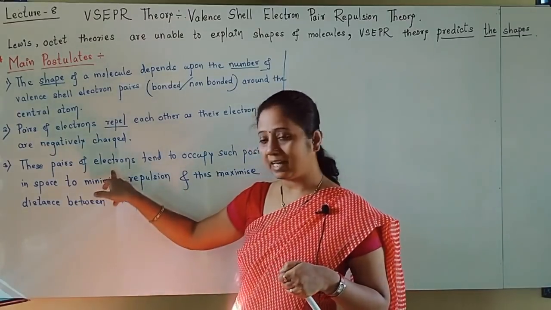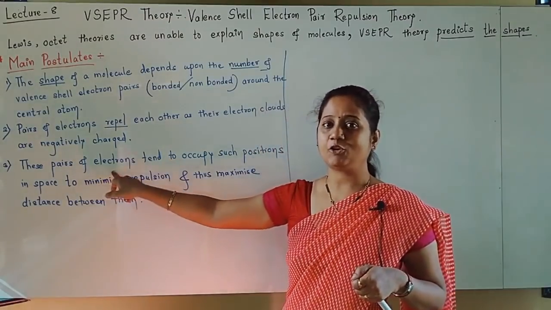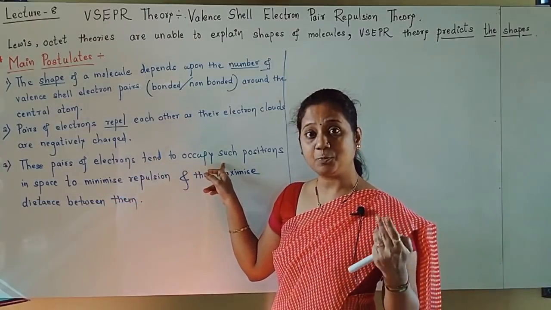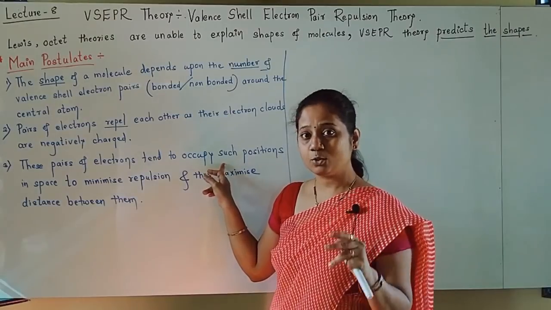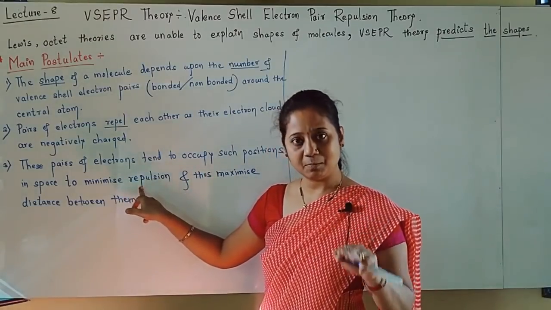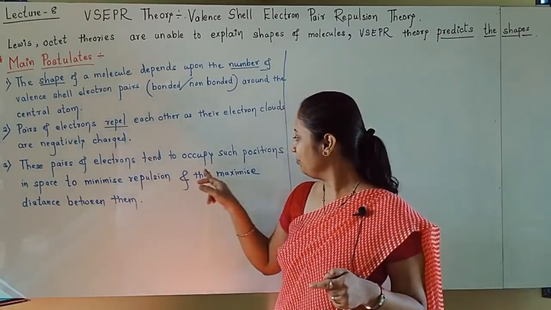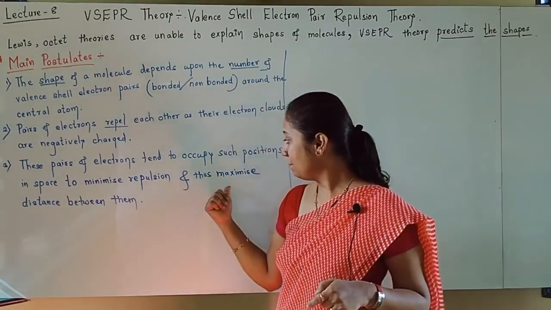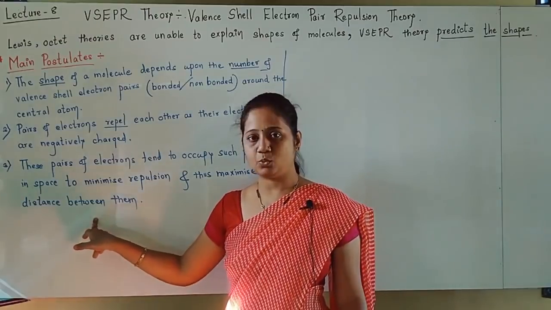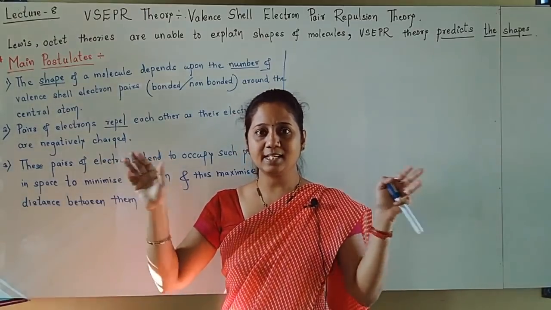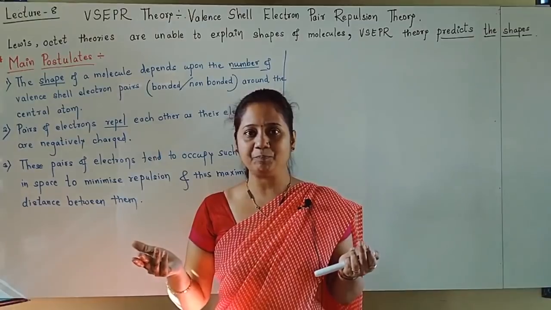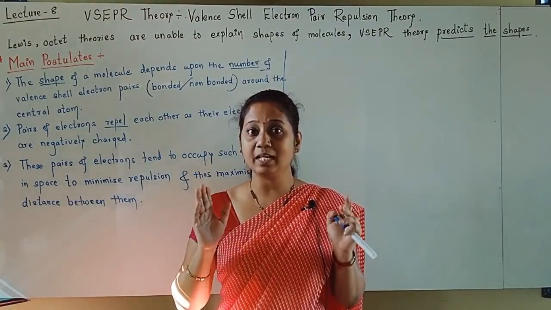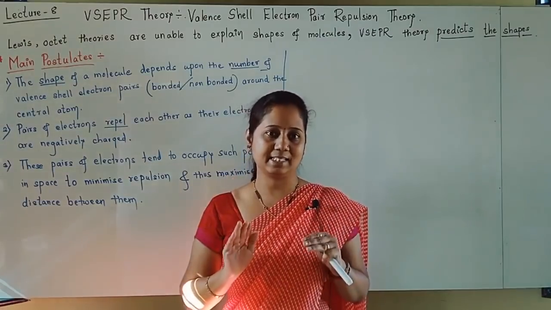So what do these electron pairs do? They always have a tendency to occupy such positions in space so that repulsion is minimum, and that's why they keep themselves away from each other, that is, maximize the distance between them. If the distance between electron pairs is more, repulsion will be less.